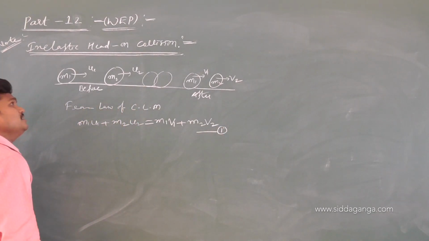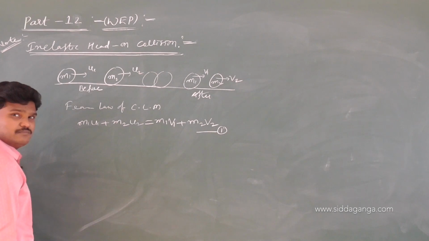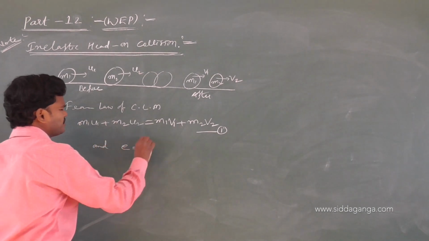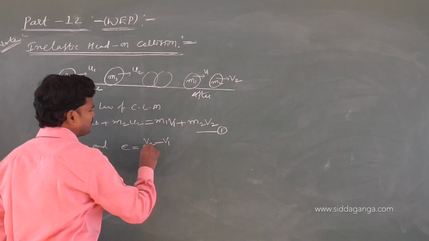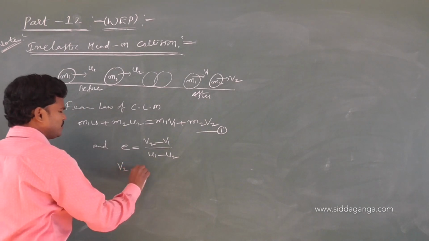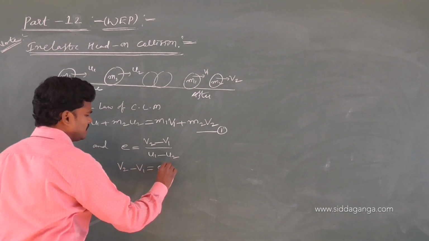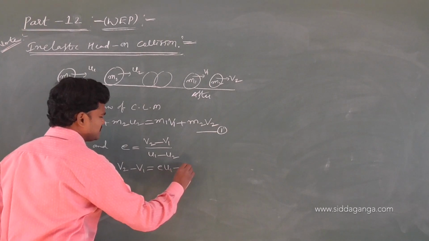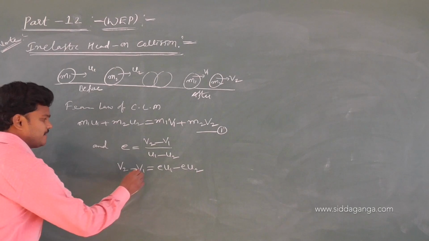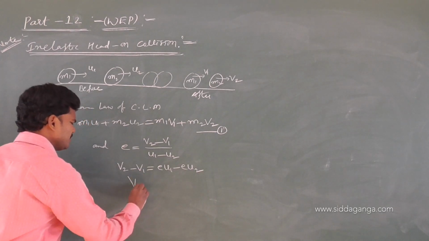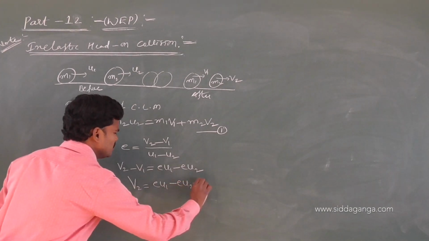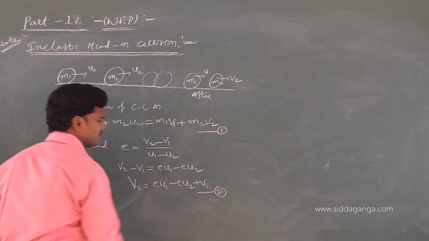And since this is an inelastic collision, it will have some E value, and we know the coefficient of restitution formula: (v2 minus v1) by (u1 minus u2). So we can write v2 minus v1 is equal to E u1 minus E u2. If I take v2 to the right side, v2 equals E u1 minus E u2 plus v1. This is the second equation.